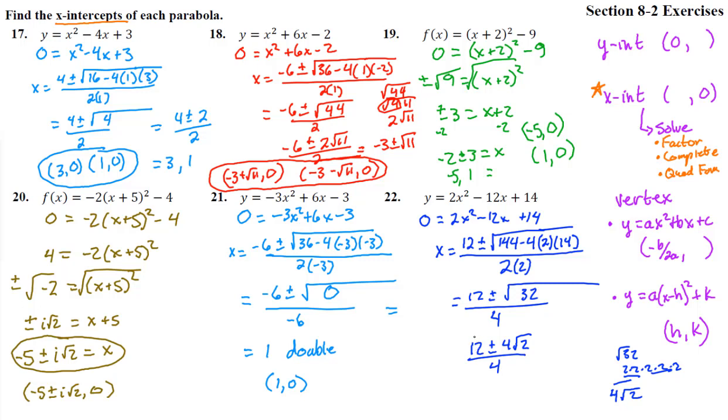Notice we can take a 4 out of here and out of here and out of here and divide those. You've got to be able to take it out of the top. So this is 3 plus or minus the square root of 2. Excellent. So we can write it as, those are x-intercepts. You can write it like this, or you can write it up here like this, like we did on number 18. Writing it either way, this is 2 different answers. And you could stick that in and get like, I don't know, that'd be like 1.6 and 4.4 or something like that as decimals. Excellent.